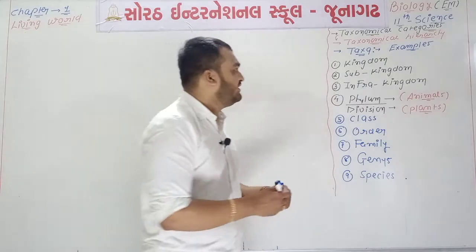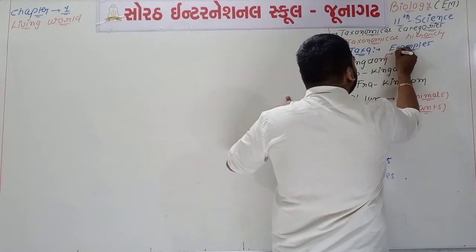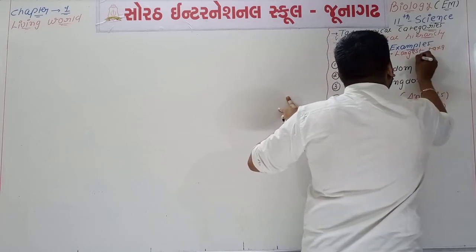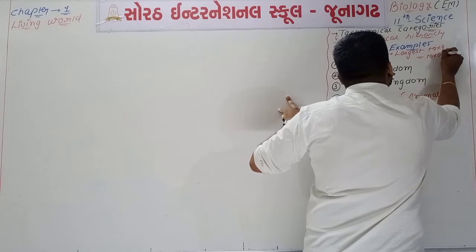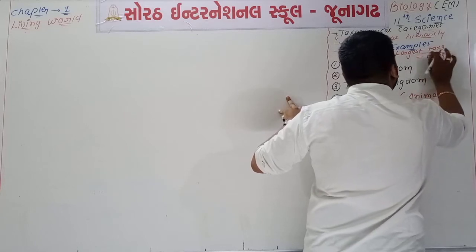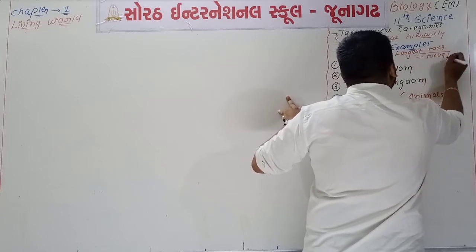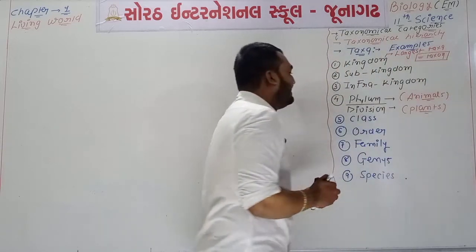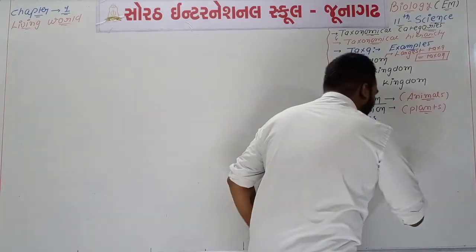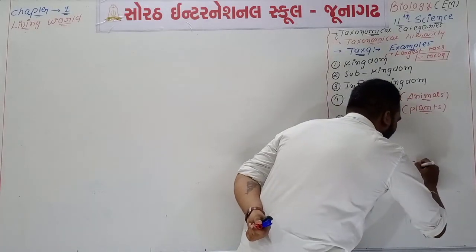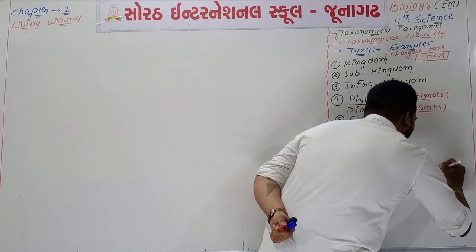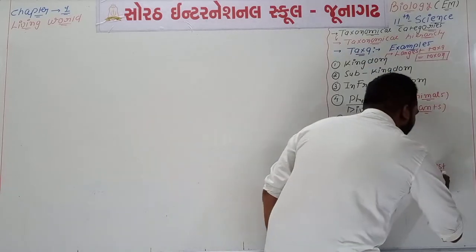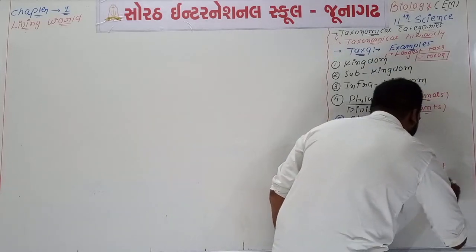and species. You know that the kingdom is the largest taxa. So kingdom is known as taxon. So you remember the word taxon is used for kingdom because it is the largest taxa, while species is one type of smallest taxa.